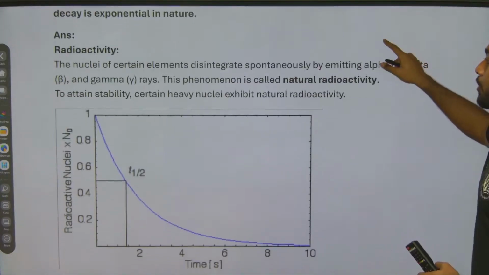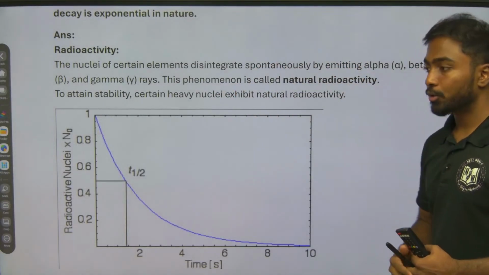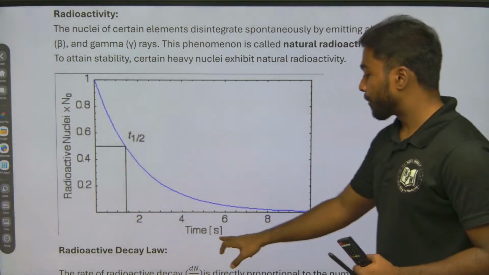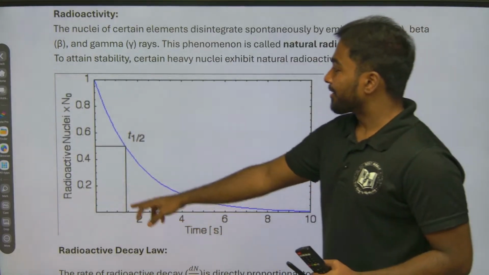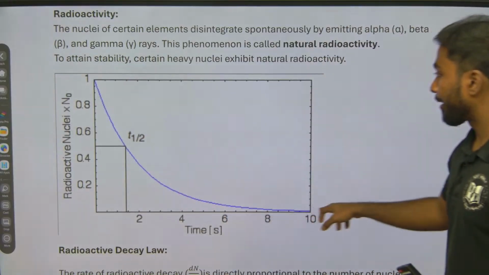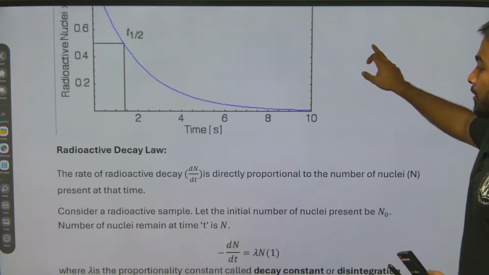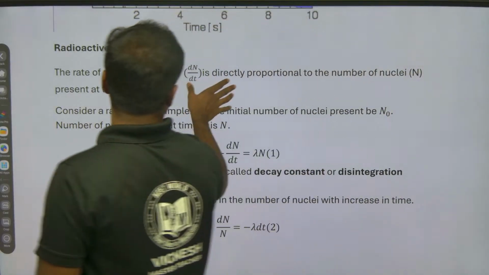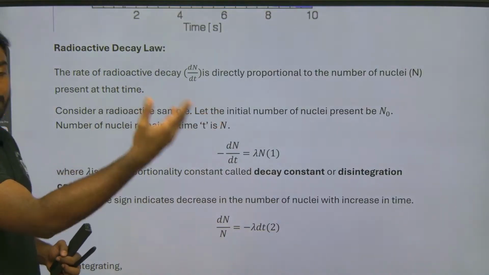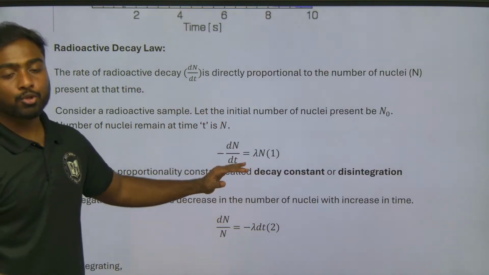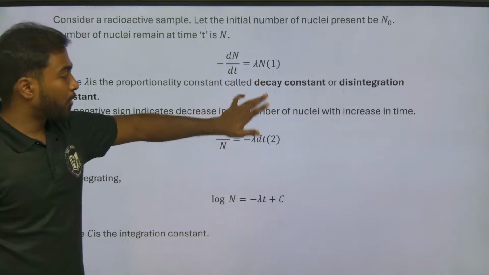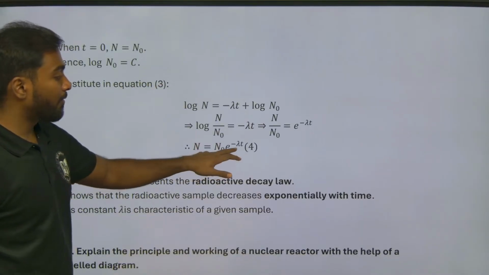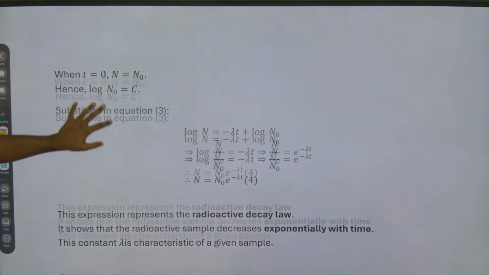First, we need to write what radioactivity means. Then we need to draw the diagram of radioactive nuclei with respect to time. As time increases, it keeps on decreasing. Then the radioactive decay law. Next, we have written the initial case as N naught. At time t, it becomes N. So we need to show that it is an exponent of that, and we have shown that. So N is equal to N naught e power minus lambda t. You can take a note of this.